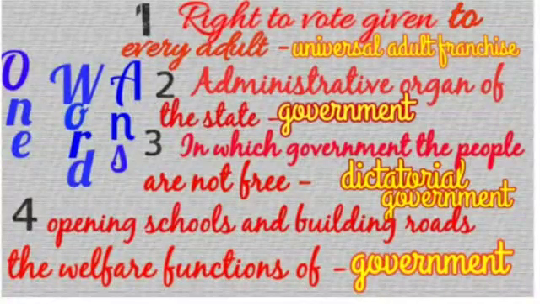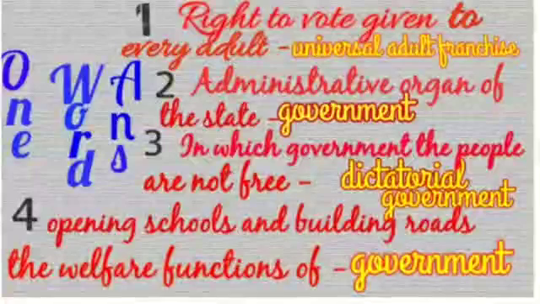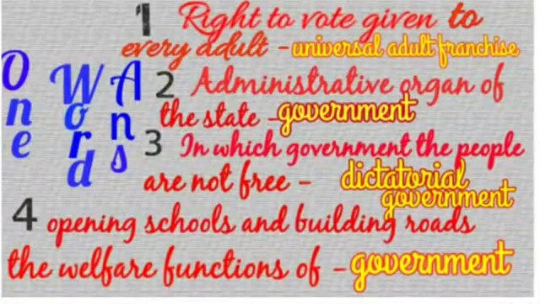Now children, today's work. Again, we'll start with the one-word answers. And apart from these one-word answers, I'll give you two more questions that you will get in the PDF file. So first, the right to vote given to every adult. That is the universal adult franchise. The administrative organ of the state is the government. In which government are the people not free? That is the dictatorial government. This is the form of government.